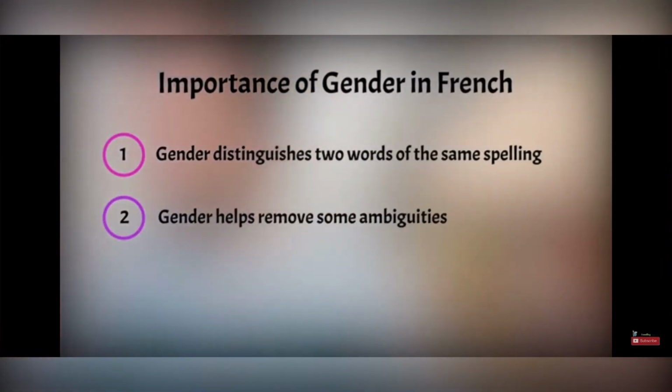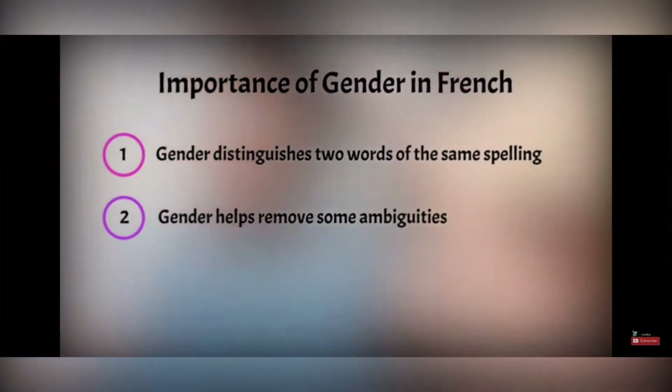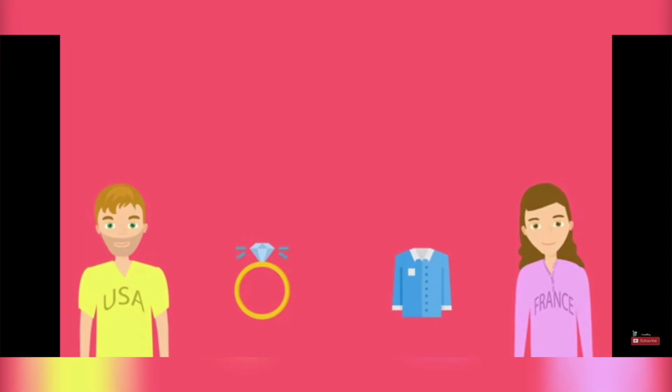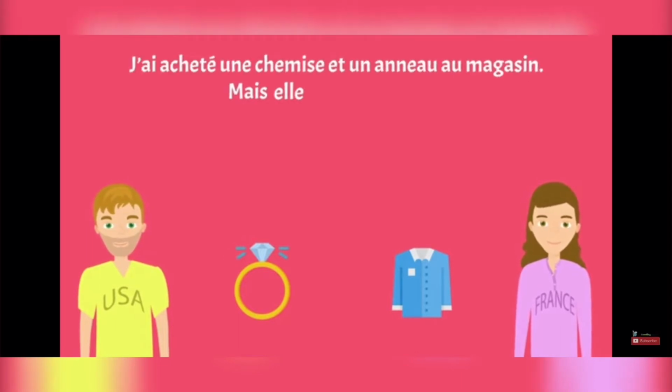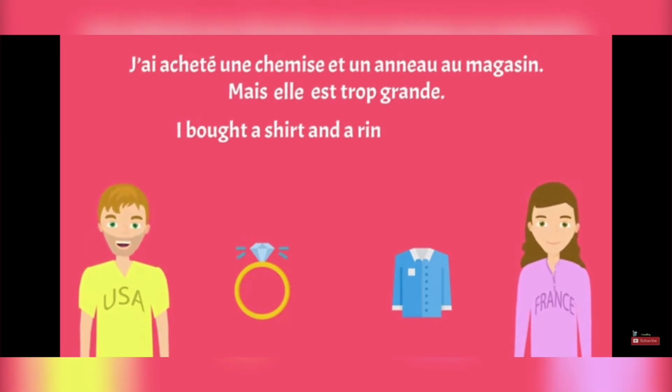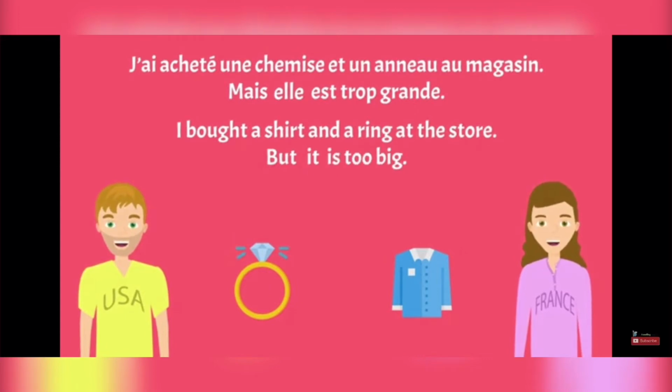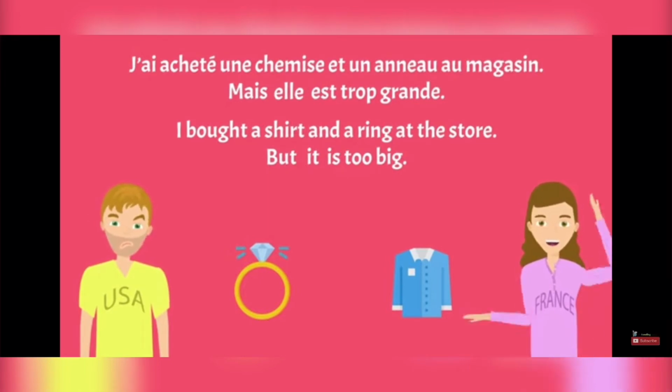Number 2. Gender helps remove some ambiguities. Let's look at the following examples. J'ai acheté une chemise et un noir magazine, mais elle est trop grande. I bought a shirt and a ring at the store, but it is too big. For English speakers, this sentence is ambiguous. Which item is big, the shirt or the ring? You have to specify. In French, it is obvious that elle refers to une chemise because they are both feminine.